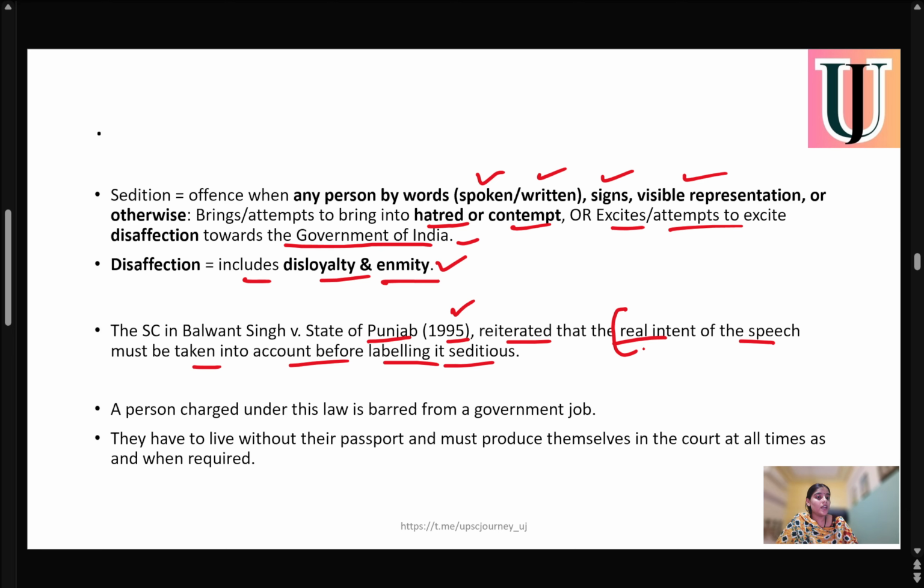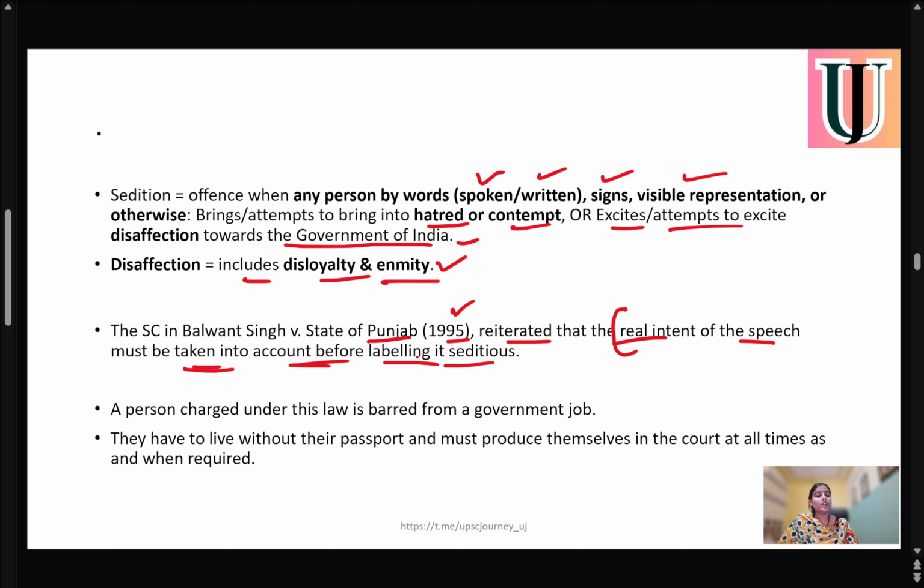It means we have to preserve the intent of speech, because in India we have a right of free speech. We have the right to criticize the government. So the real intent of speech must be taken into account before labeling it seditious. Every criticism or every exercise of freedom of speech should not be considered seditious.